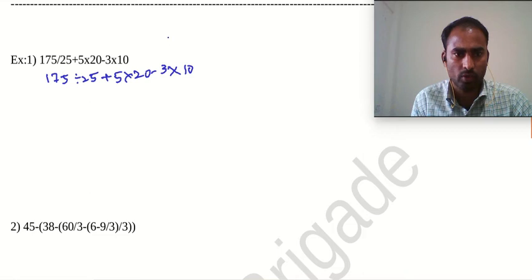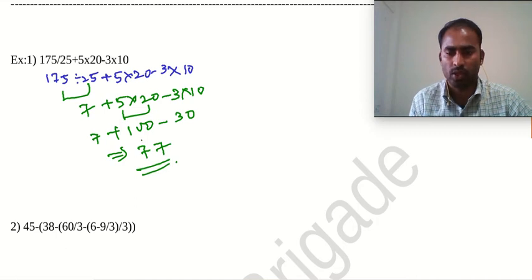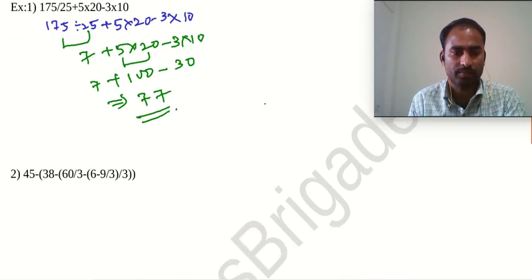Then we go for division: 175 divided by 25 is 7. Then plus 5 multiplied by 20 minus 3 into 10. Then 7 plus 5 multiplied by 20 is 100, minus 30. So we get 77 as the answer. If you calculate this expression in a calculator also, you will get exactly the same answer.